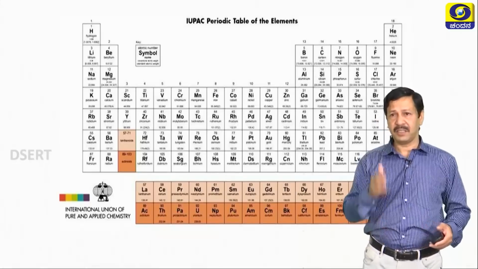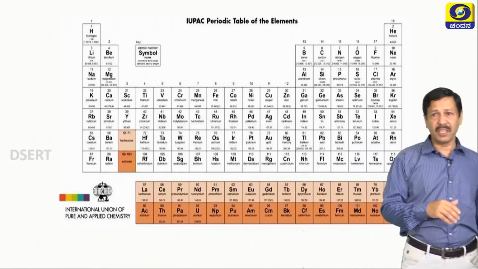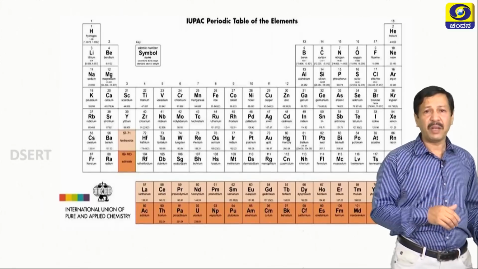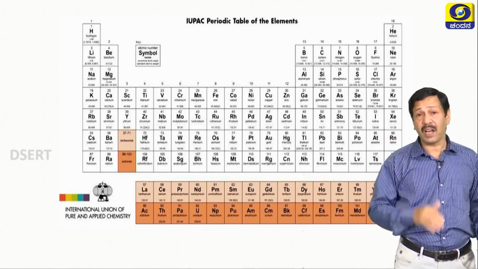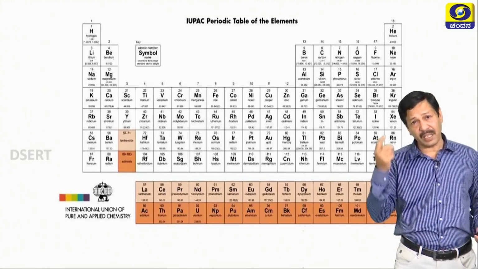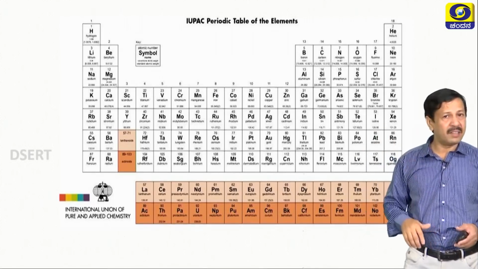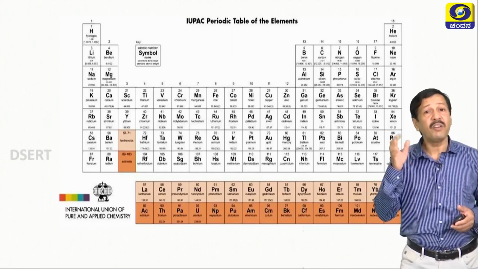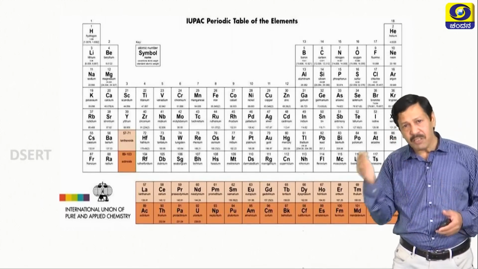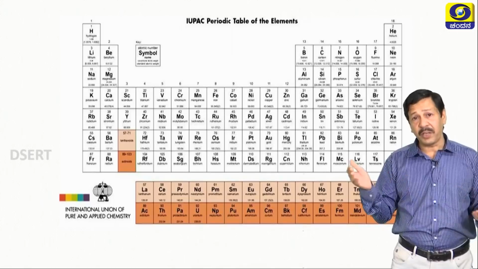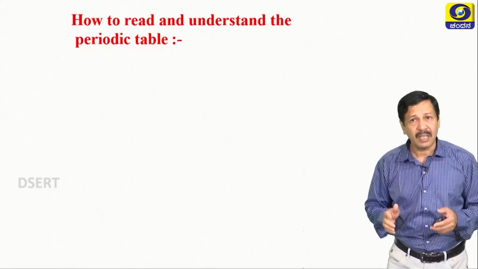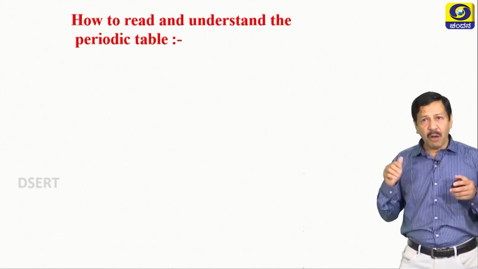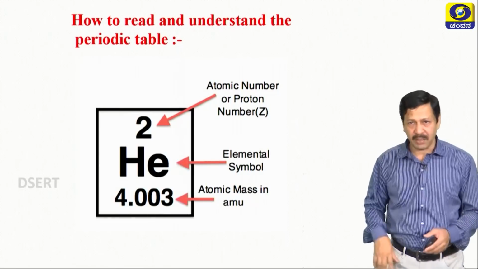Now, let us see, here is the periodic table. You are seeing 118 elements in this periodic table. The various criteria used are, once again, atomic number, already stated. The second one is electronic configuration. Based on the electronic configuration, we have different types of blocks in the periodic table. Later on, let us see how to read and understand the periodic table.